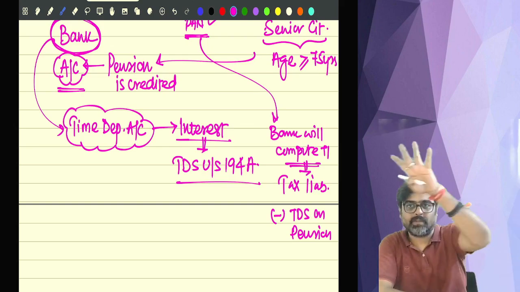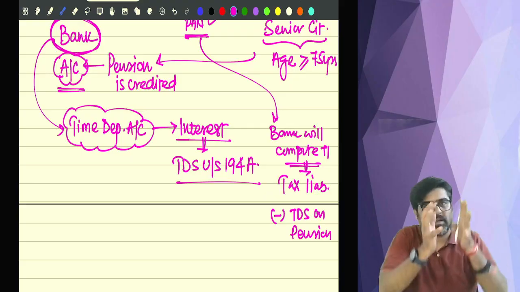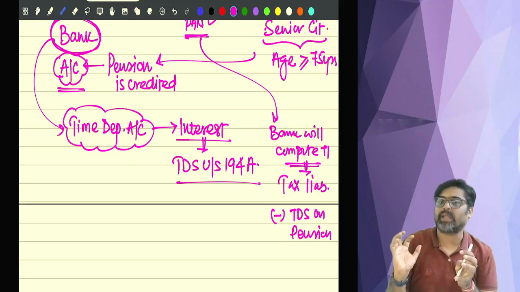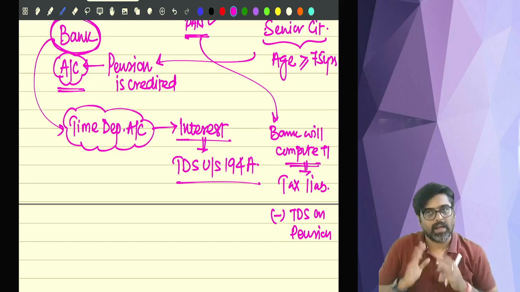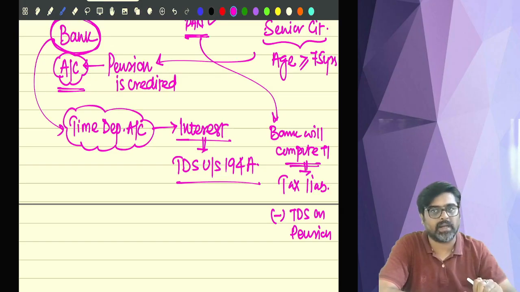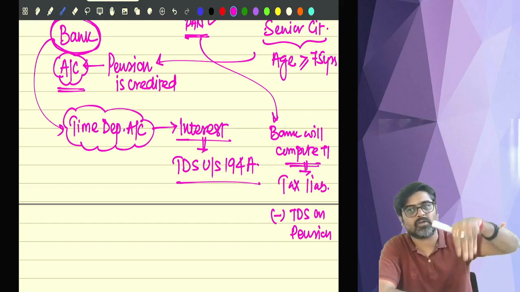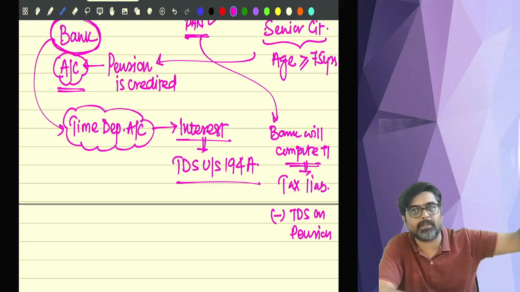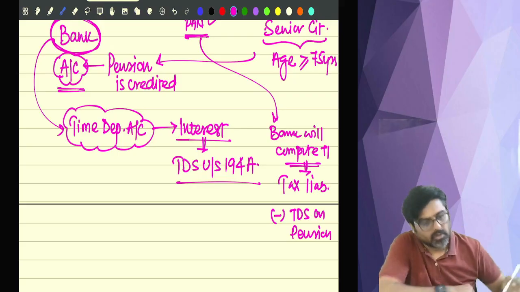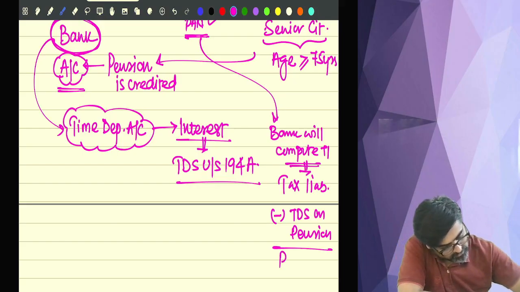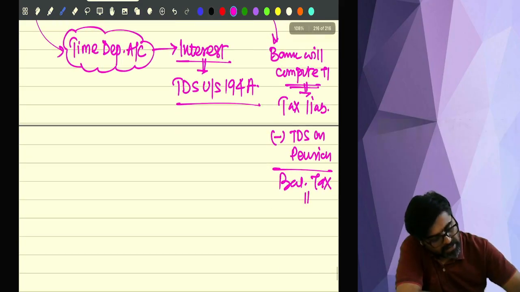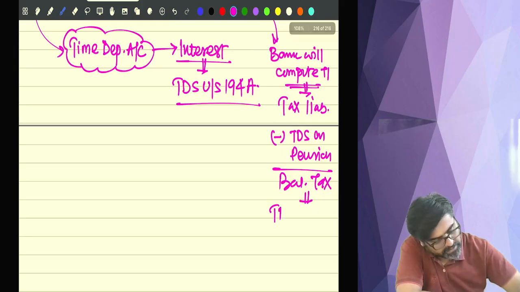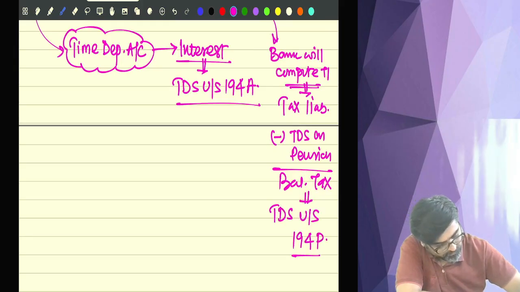Because pension is coming in your bank account, and you are also taking the interest on the time deposit account, you are taking this entire amount as your total income. On this total income you calculate the tax, and out of that tax, some tax is already deducted by the employer on the pension. Reduce that. So whatever balance tax is there, that balance tax will be the TDS under section 194P.